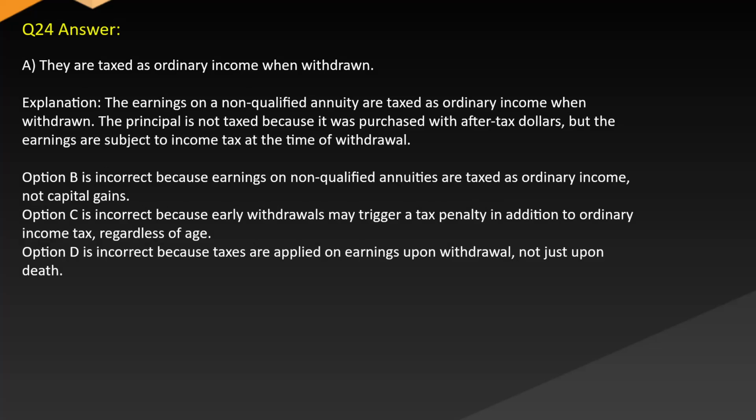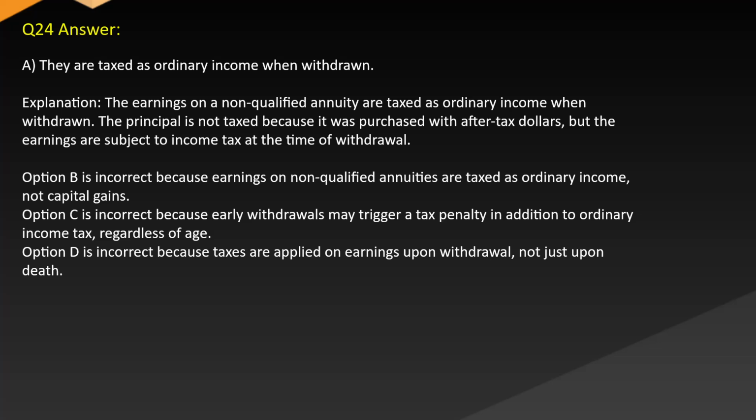Answer A. They are taxed as ordinary income when withdrawn. Explanation: The earnings on a non-qualified annuity are taxed as ordinary income when withdrawn. The principal is not taxed because it was purchased with after-tax dollars, but the earnings are subject to income tax at the time of withdrawal.